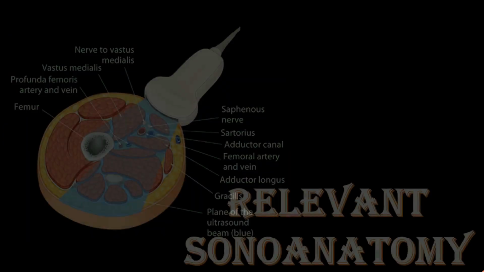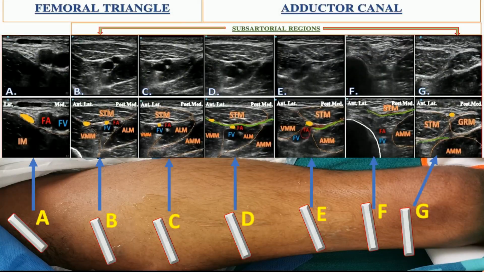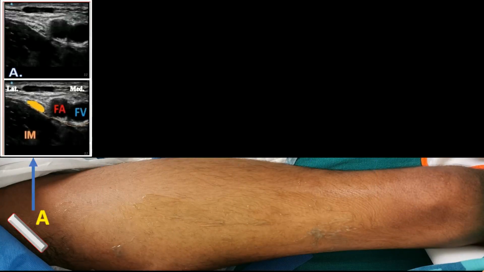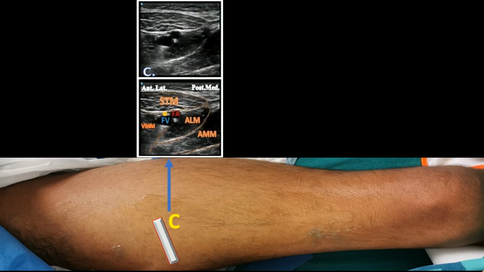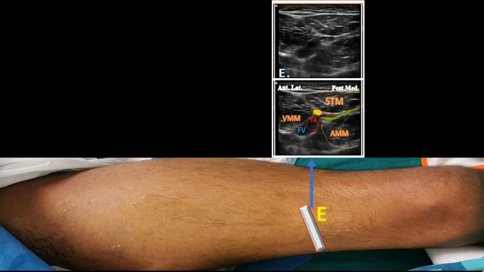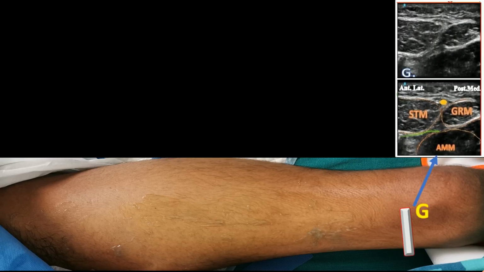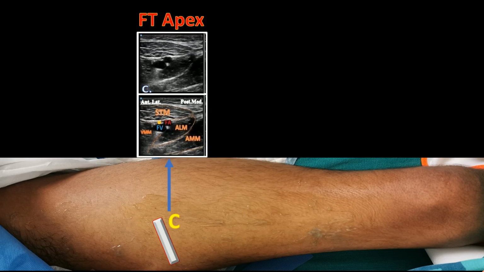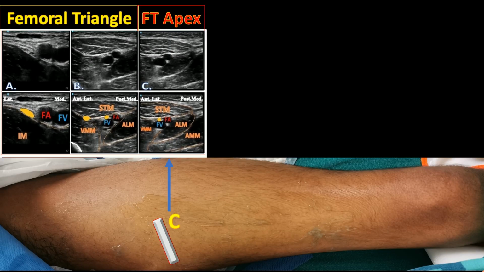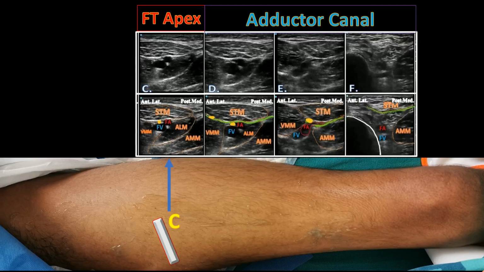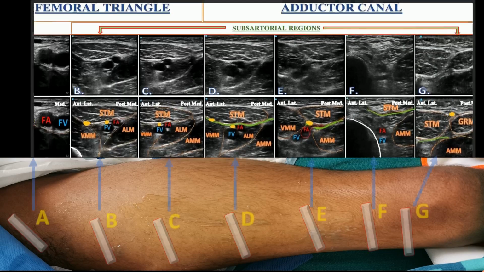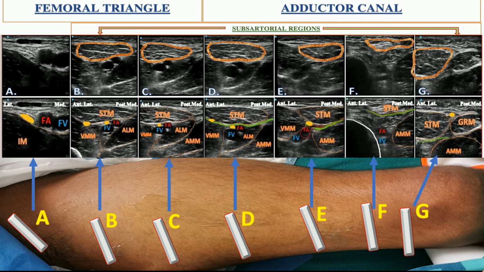Upon moving the probe from the proximal to distal thigh, starting from the inguinal region up to the medial side of the knee joint, the sonoanatomical pattern changes due to varied anatomical interrelationship between muscles and the neurovascular bundle. While exploring different regions, the goal is to identify the apex of the femoral triangle, which is a crucial sonoanatomical landmark to demarcate territories of the femoral triangle above and the adductor canal below. As the sartorius muscle serves as a common landmark under ultrasound guidance, the region beneath the muscle in this area is appropriately termed the subsartorial area. Thus, the femoral triangle and adductor canal block can be considered variants of subsartorial block.